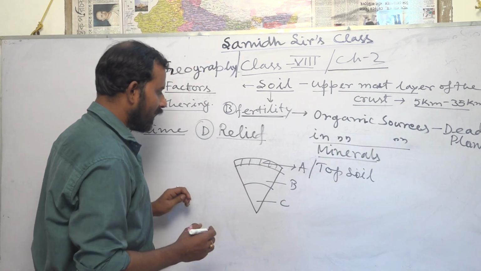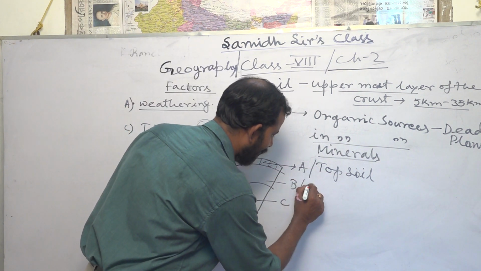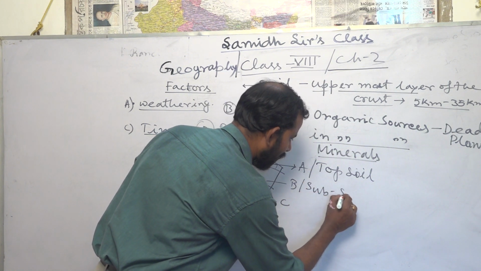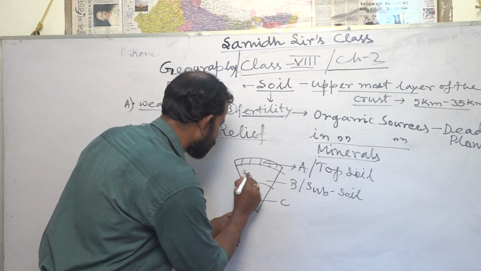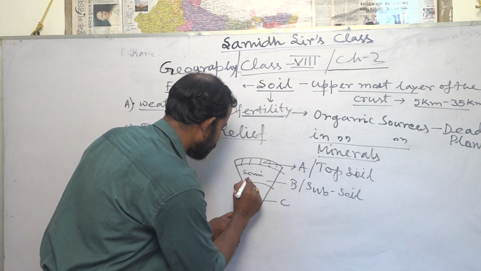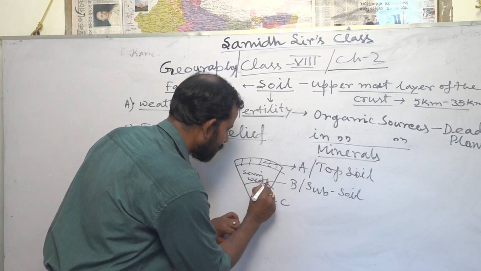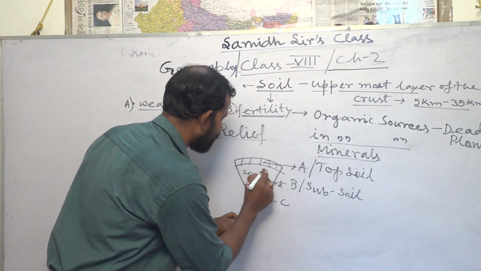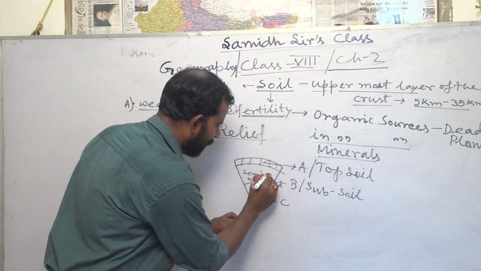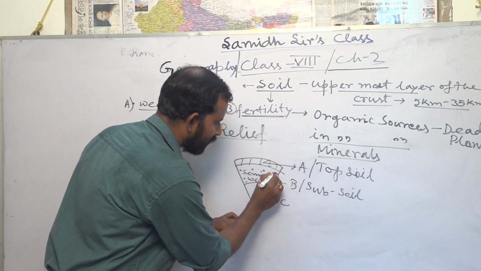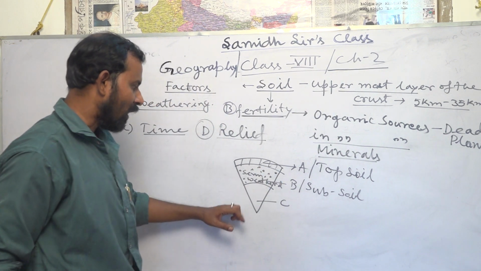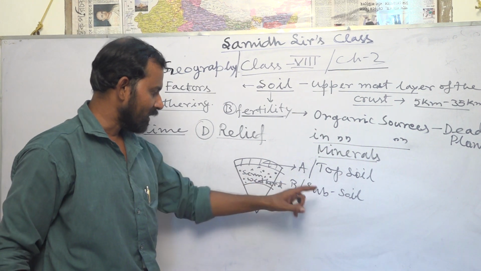Next one, that is B, it is referred to as the subsoil. What is the meaning of the subsoil? The materials which are semi-weathered. So semi-weathered materials, the pebbles, maybe some big grains of the weathered materials, are found in this second layer, which is referred to as the subsoil.